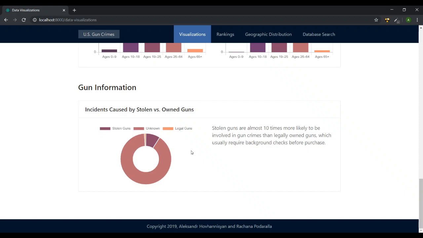Next up is the gun information. So our dataset contains information about whether or not a particular gun was stolen. Unfortunately, in a majority of the cases, that information is unknown. Next up we have stolen, and then legal. Legal here referring to legally owned, i.e. not stolen. The stolen guns are 10 times more likely, and our conclusion is that it's probably because legally owned guns require background checks. So there seems to be a preference towards stolen guns, but of course we can't say that with confidence because a large portion is unknown.